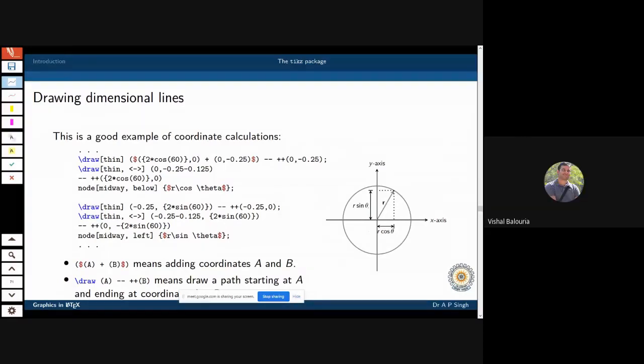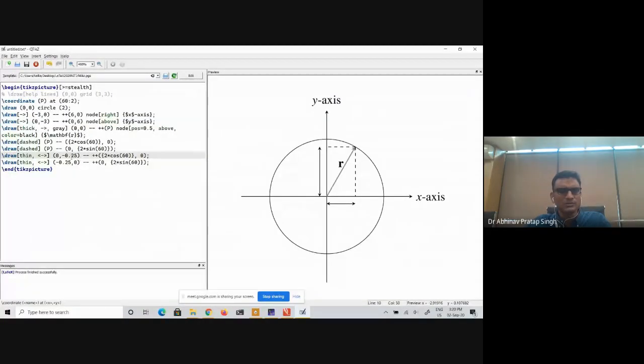But what you can do is, if you don't like thin or thick, you can say line width equal to, let us say, 0.2 pt or whatever you want. Then it will give you that particular line width. I hope it will appear. Yeah, you can see.